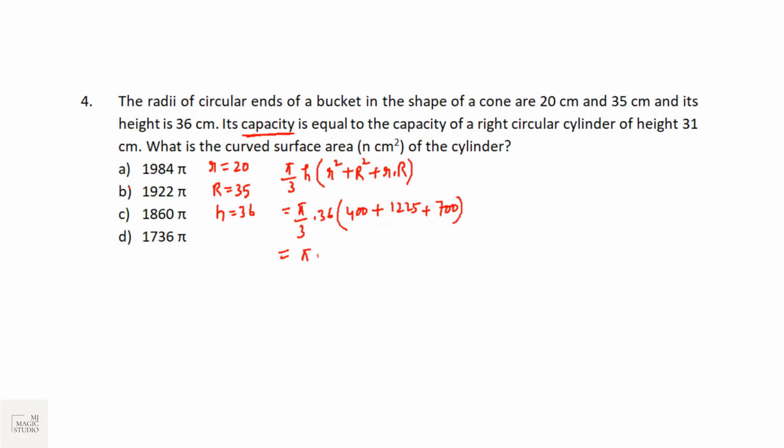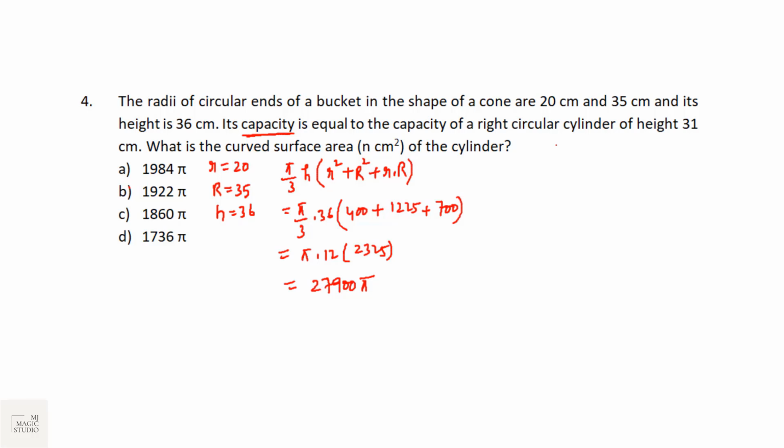So this is pi into 12 into 2325, and calculator value would be 27,900 pi. That is the volume of the bucket. Now this volume of the bucket is equal to volume of a right circular cylinder.